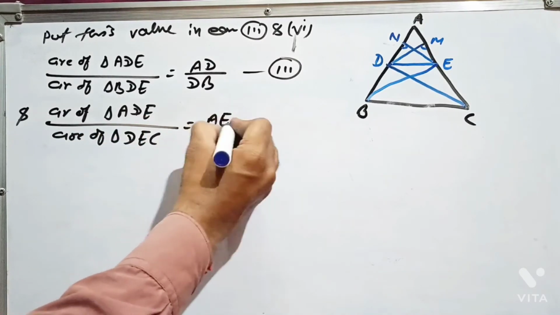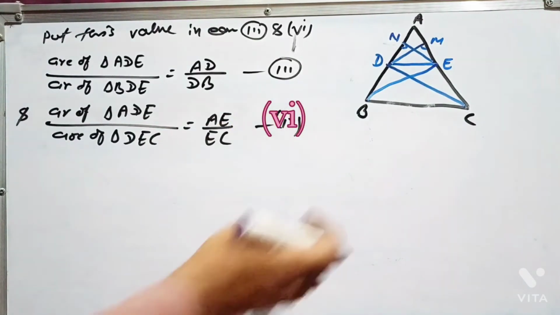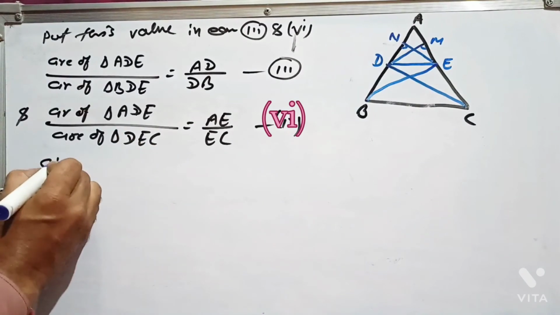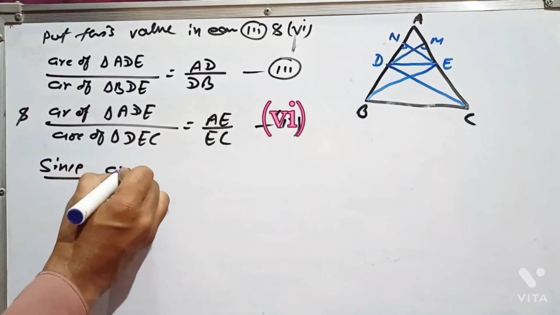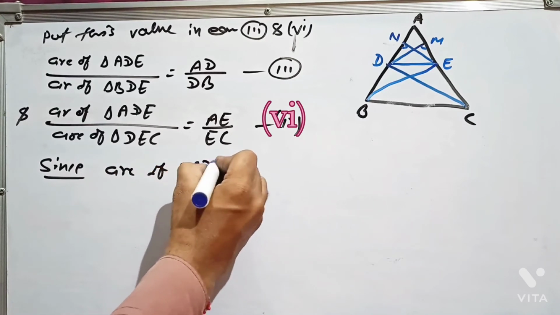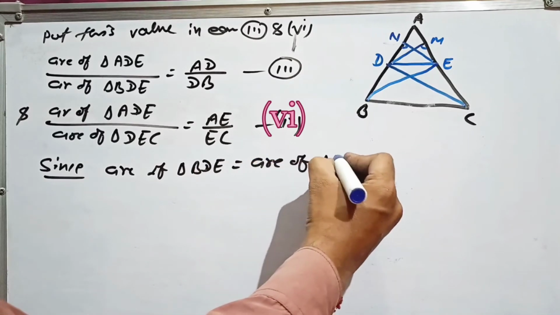Since area of triangle BDE is equal to area of triangle DEC, put this value in.